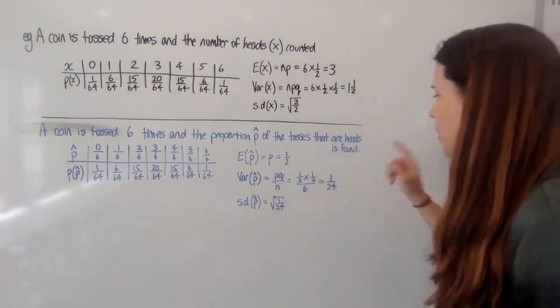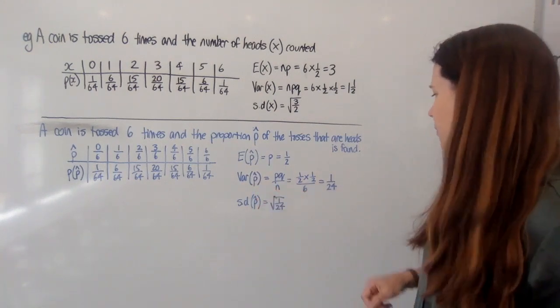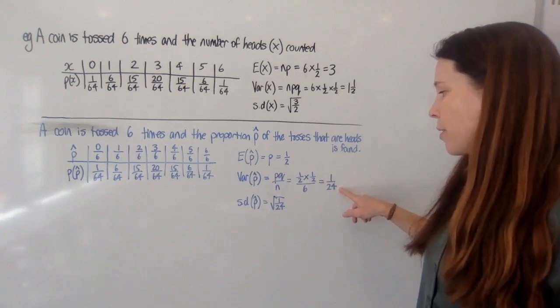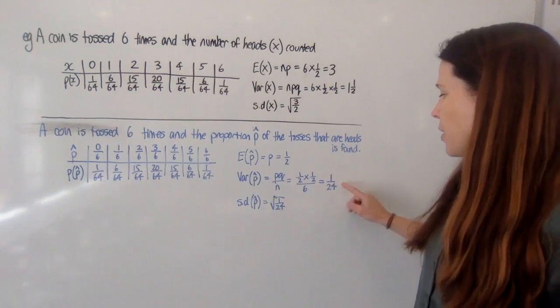Our formulas are slightly different here though for the variance of the proportion. We've got pq over n, so we get 1/24th, and the standard deviation of the proportion is the square root of that. So think about what this means.